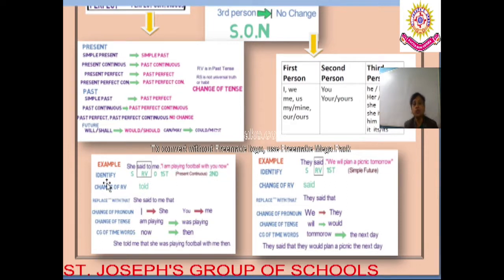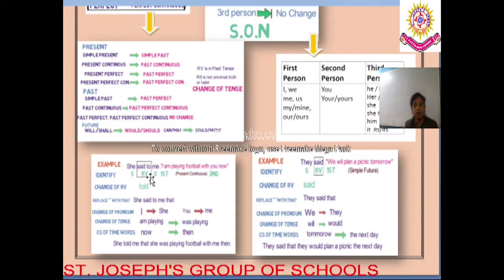The first step is we need to identify. So what all things are there in identification? Let us see. We need to identify the subject. So the subject is she over here. Next we need to identify the object. So object is me over here. So we have identified the subject, we have identified the object, because she is the giver and me is the receiver.